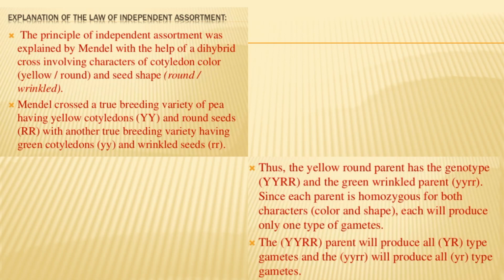Mendel crossed a true breeding variety of pea having yellow cotyledons and round seeds with another true breeding variety having green cotyledons and wrinkled seeds. Thus, the yellow round parent has the dominant genotype and the green wrinkled parent has the recessive genotype. Since each parent is homozygous for both characters, color and shape, each will produce only one type of gamete.